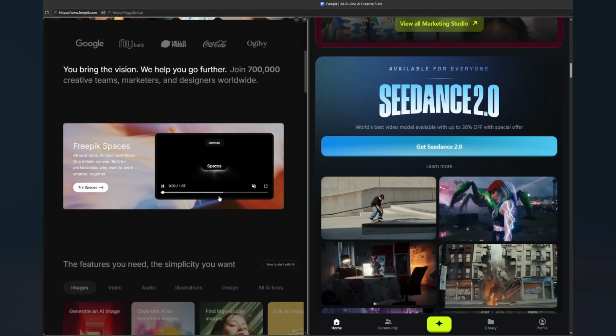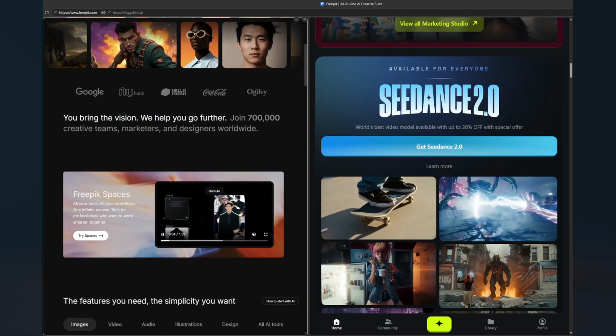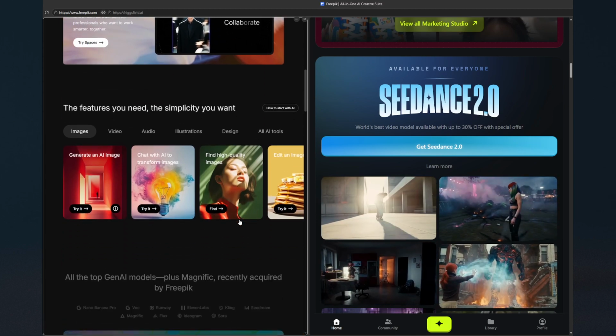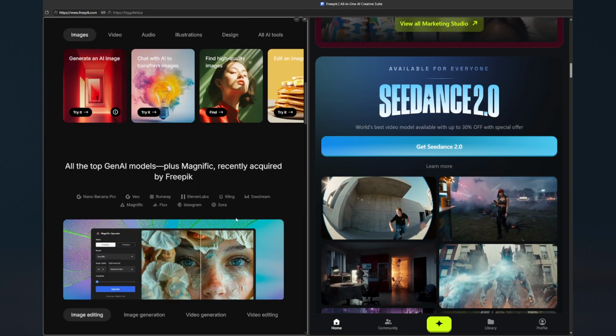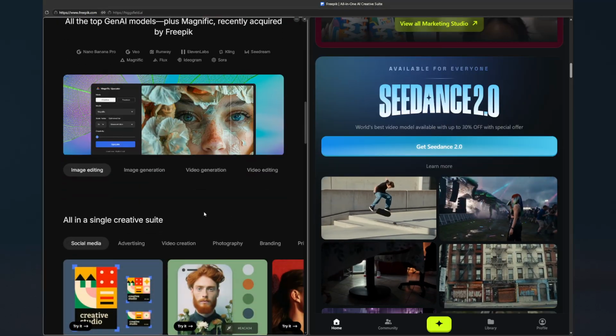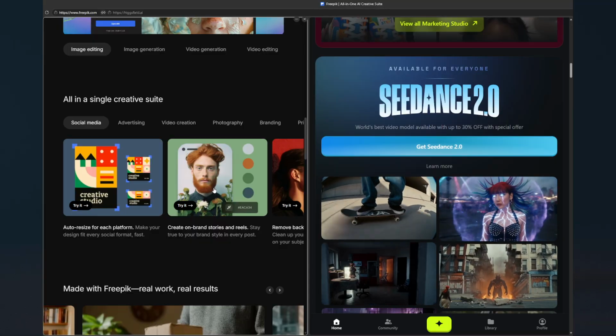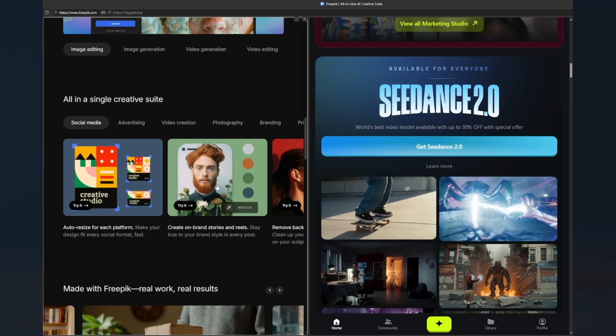Freepik, on the other hand, is an all-in-one creative suite trusted by over 700,000 users. It combines AI image, video, and voice generators with a massive stock library of 200 million assets. Plus, enterprise features like generative identification and secure workflows.